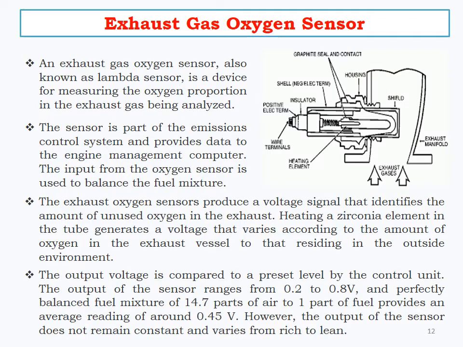Next one, exhaust gas sensor. The exhaust gas sensor is also known as the lambda sensor. It measures the oxygen proportion in the exhaust gas. The sensor is part of the emission control system that provides data to the engine management computer. The input from the oxygen sensor is used to balance the fuel mixture. This is the diagram for the exhaust gas oxygen sensor.